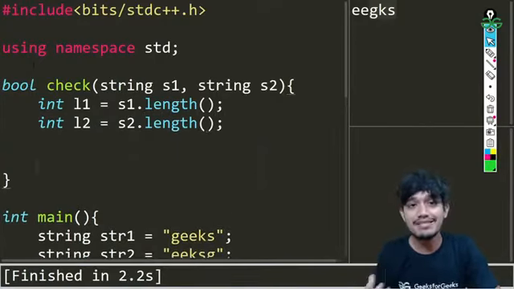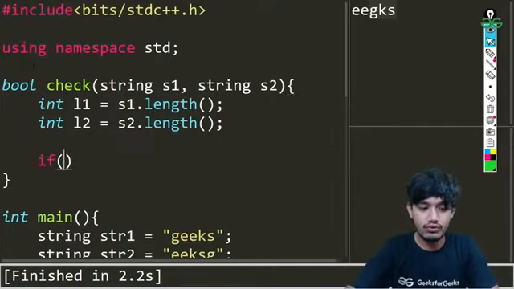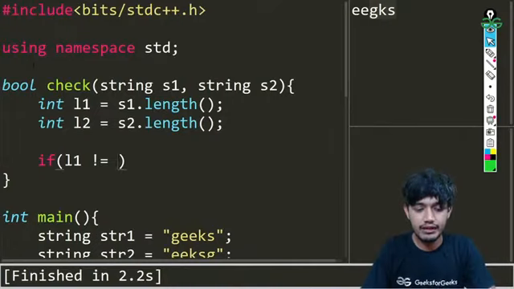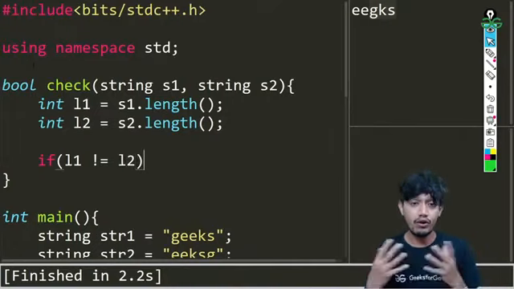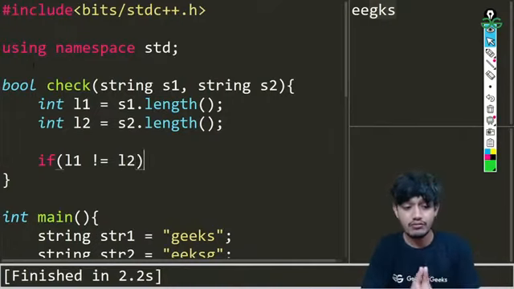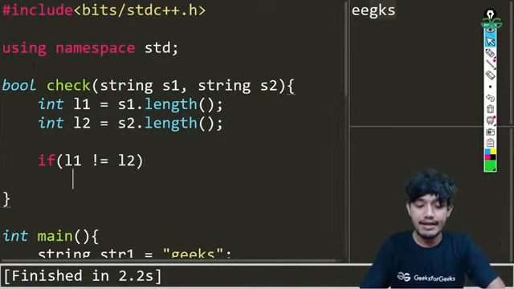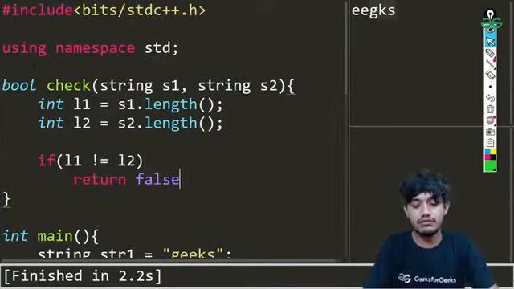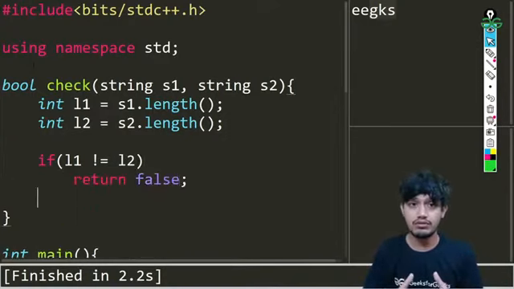Now how will we be checking the length? We'll be doing something like: if l1 is not equal to l2, that's how we write not equals in C++. In that case, we'll be returning false. Basically, the lengths should be equal for both of them. That's the first check we can do there.